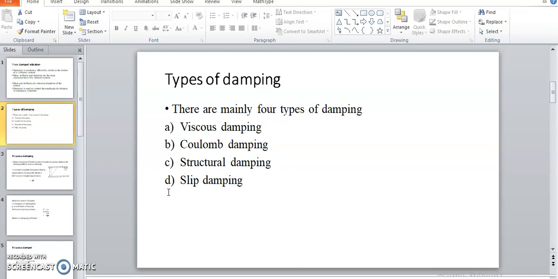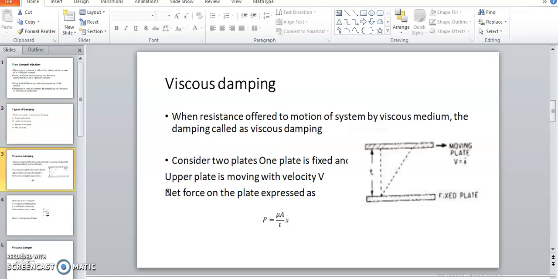So we move further towards viscous damping. Damping is nothing but resistance provided to the oscillatory motion of a particular body. Viscous damping means resistance offered to the motion of the system by a viscous medium, in terms of oil or any other viscoelastic material.